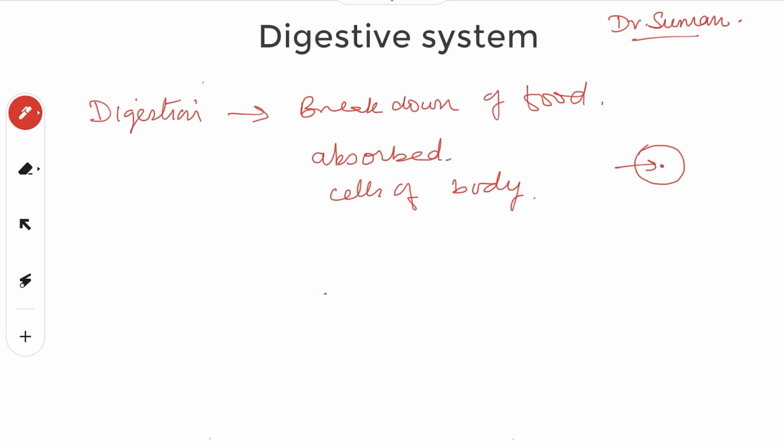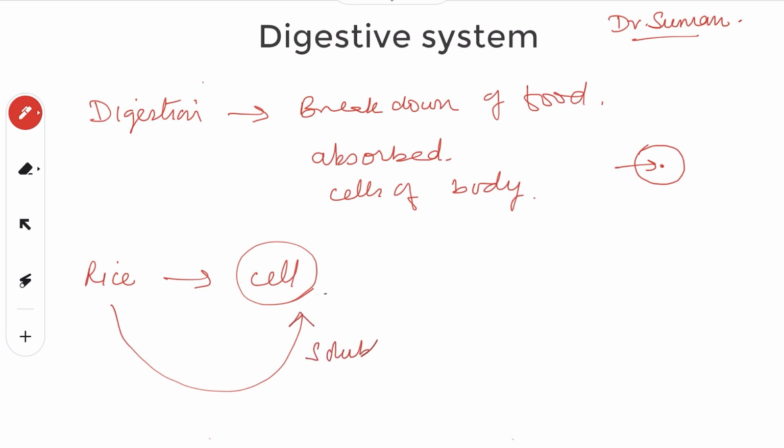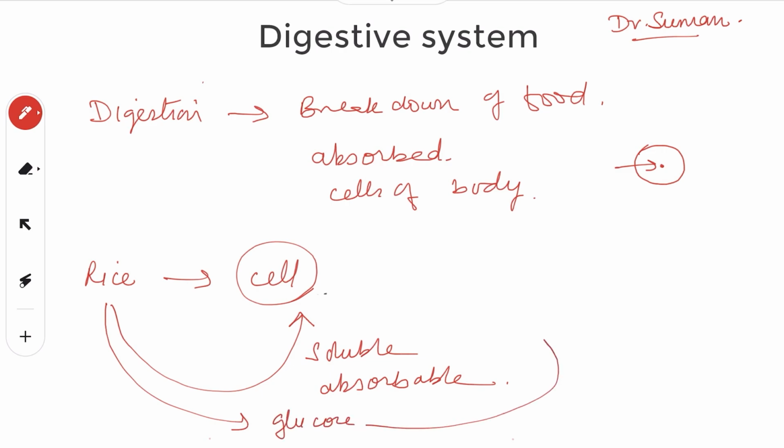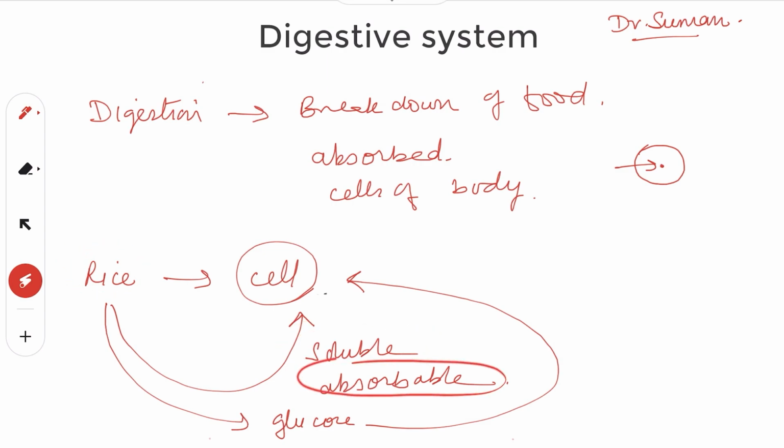So let us take an example that you've had rice. Now this rice should enter the cells of the body, right? But it cannot do so unless and until it is converted into a soluble absorbable form, right? So what is that? Rice has to be converted into glucose, and this glucose will enter the cell. It will be utilized by the cell and give us energy. So this process of converting food into a soluble and absorbable form so that it can enter the cell and be utilized by the cell is called digestion.